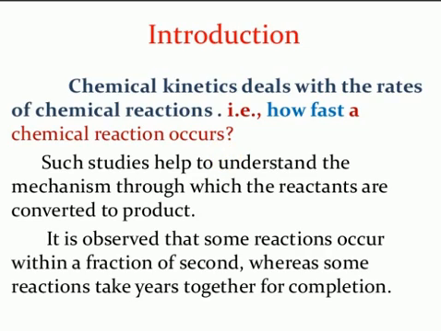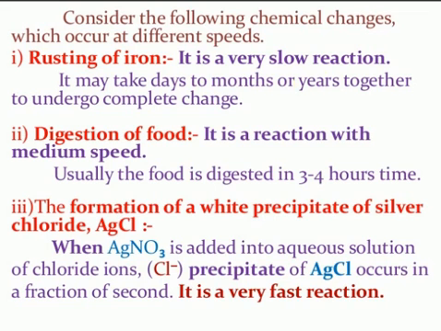You know very well, students, how chemical reactions are classified. Consider the following chemical reactions. The first one is the rusting of iron. It is a very slow reaction. It may take days, months or years to undergo complete change. In the previous class we discussed rusting, how rusting happens.